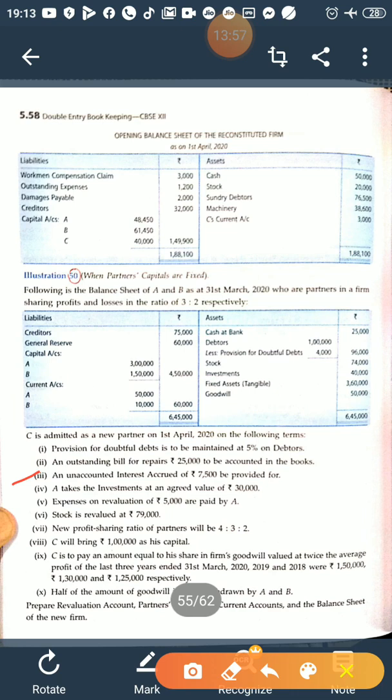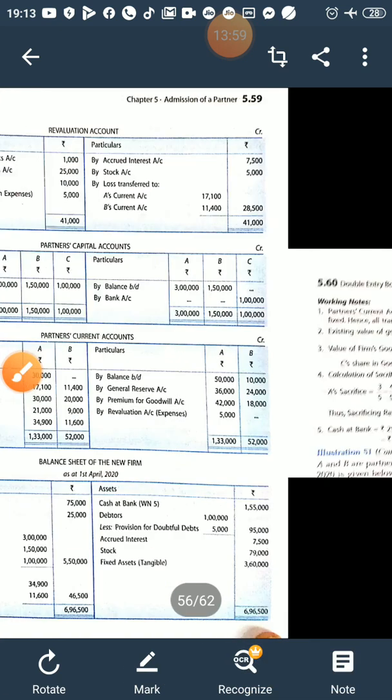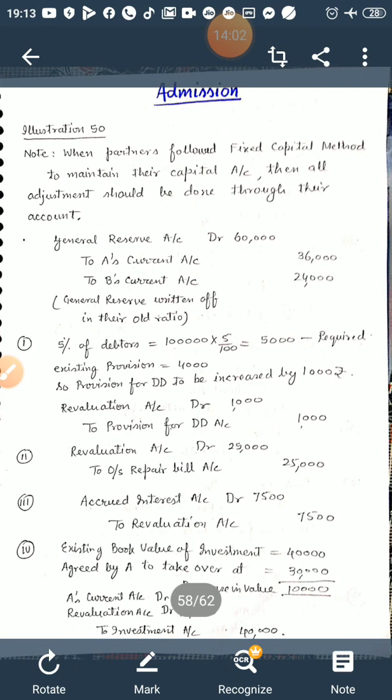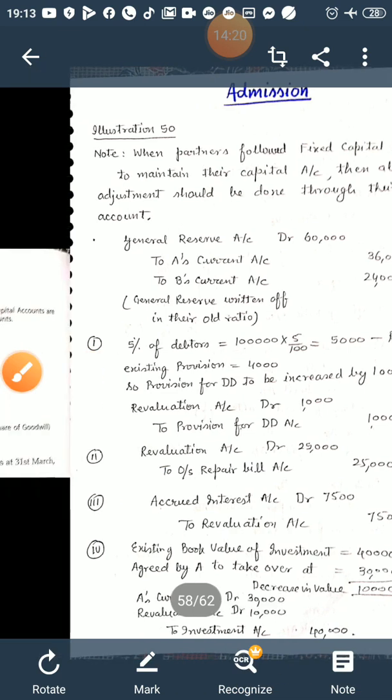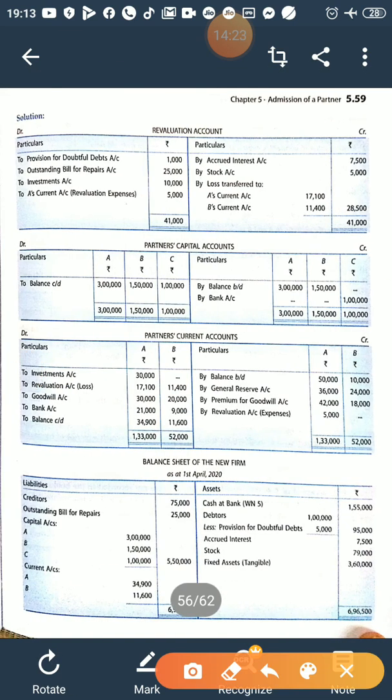Now next, the third one, an unaccounted interest accrued of rupees 7,500 to be provided for. This is again an unrecorded asset. Unrecorded asset is an income for the business, so it will be credited. Revaluation account will be credited, and accrued interest is an income. It's an asset, increase in asset should be debited, so accrued interest account debited to revaluation account 7,500. So in the balance sheet you will show the accrued interest. Here they have shown 7,500, and it should be shown on the credit side of the revaluation account, right?